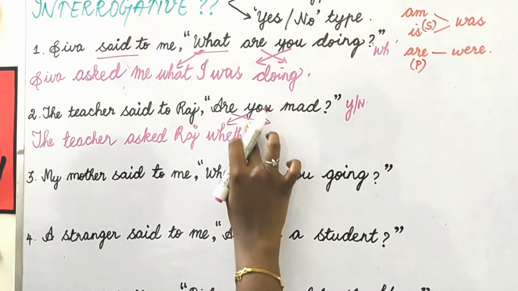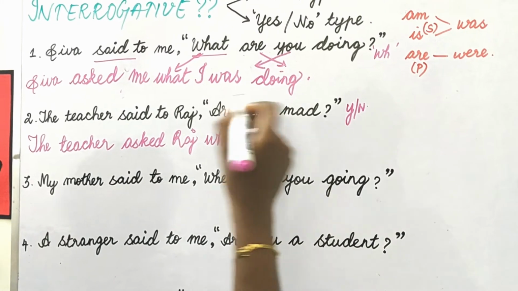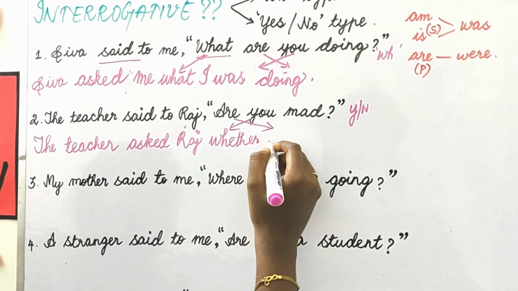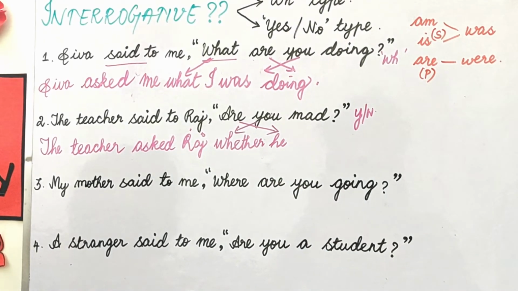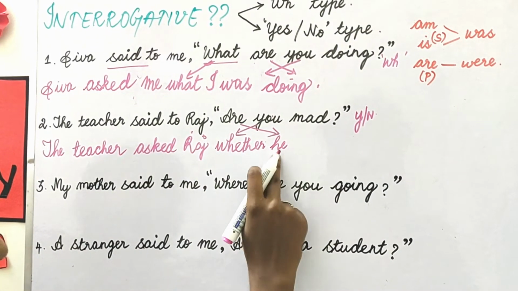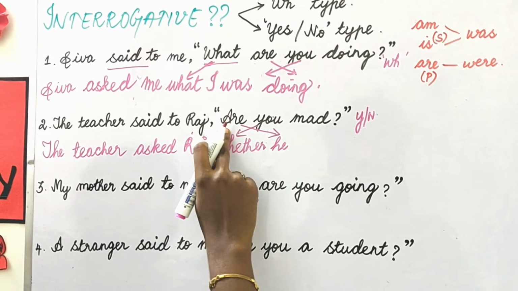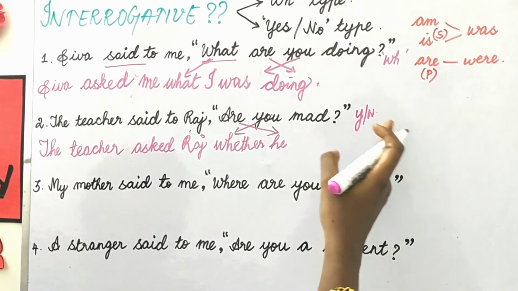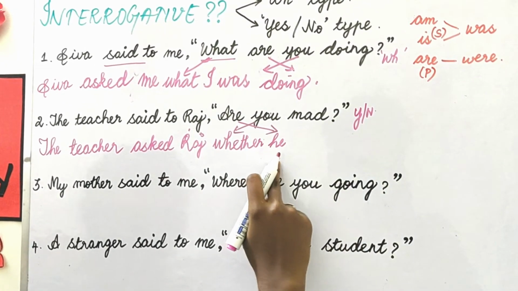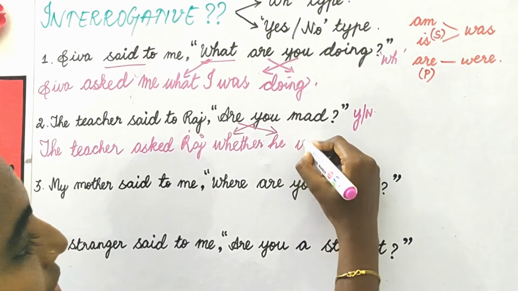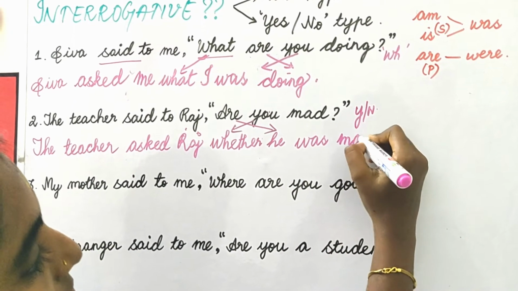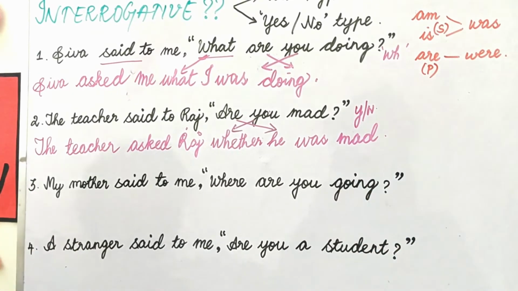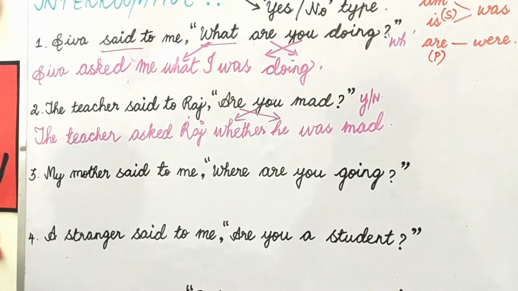Whether. "You" refers to Raj, subjective case, then he, masculine gender. So he is singular, and the past tense is "were", but for he you have to select "was". Whether he was mad. Okay, whether he was mad.